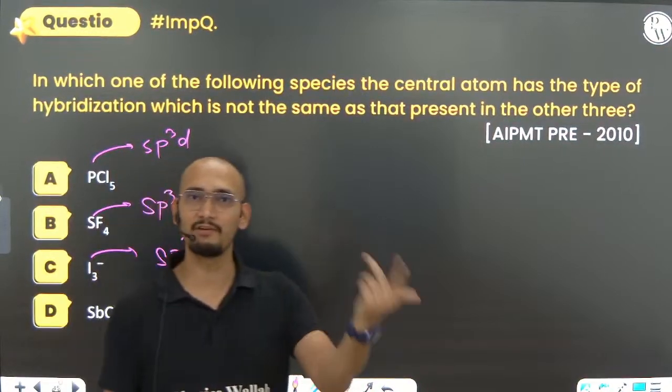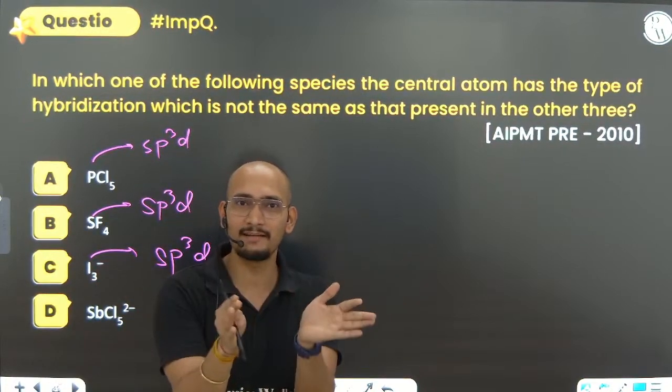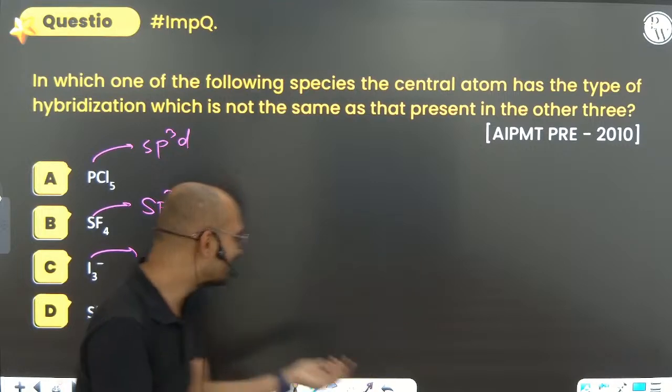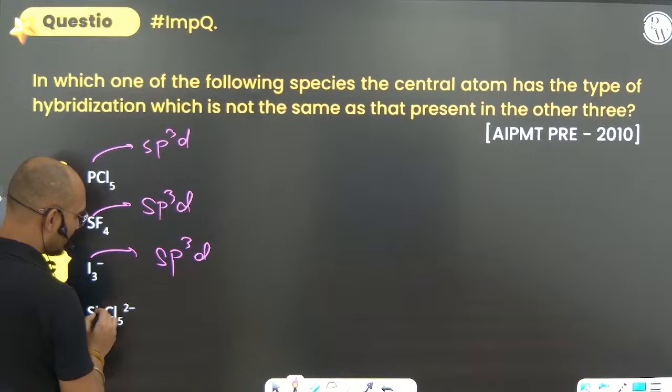So 7 plus 1, how much? 8. And 2 iodine will be there on the side. So 1 1, because iodine is monovalent. So how much is there? 10. Half of 10 is what? I hope you all understand it.